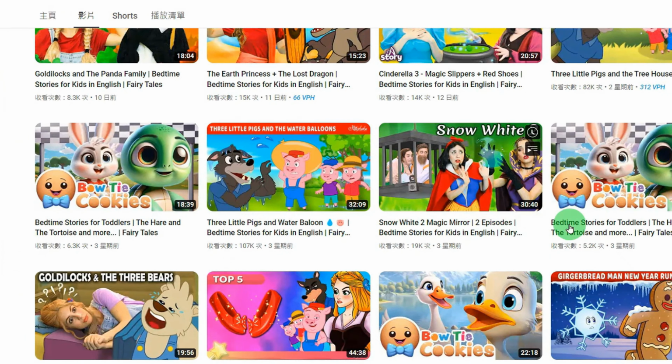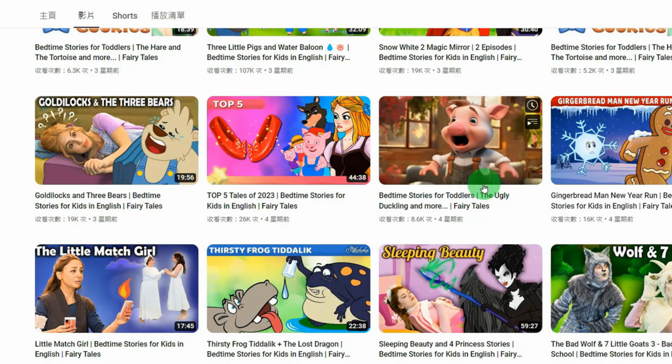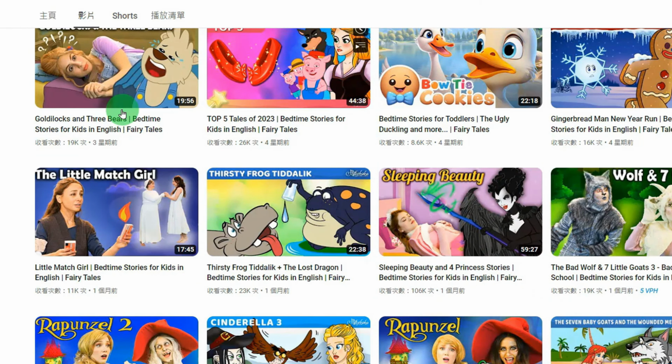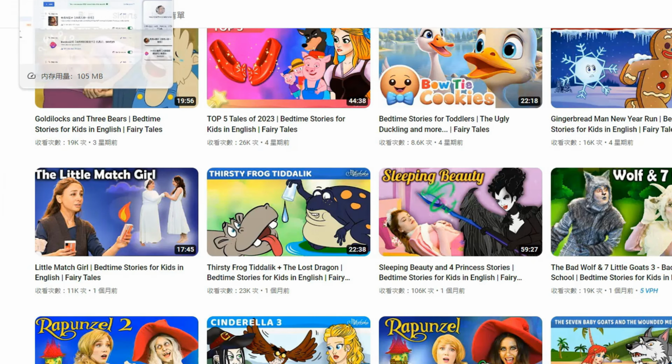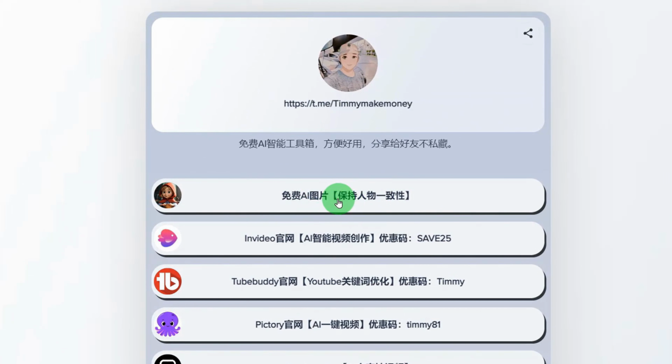After the investigation, we know exactly which videos are not very competitive and can be created. For example, I want to make a story about Little Red Riding Hood. I came to this free AI picture program to keep the character consistent. The most important thing is that our program is free.